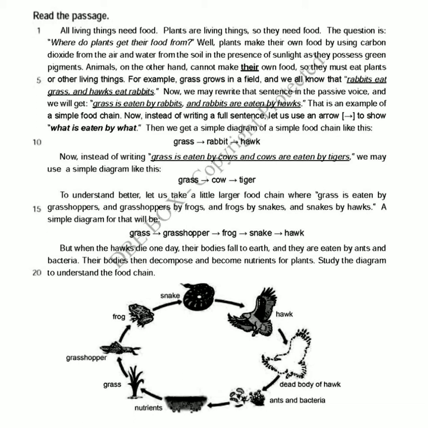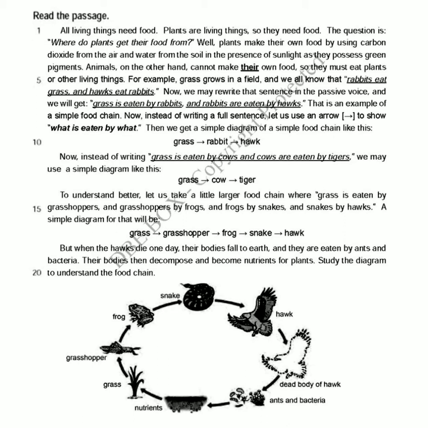Animals, on the other hand, cannot make their own food, so they must eat plants or other living things. For example, grass grows in a field, and we all know that rabbits eat grass and hogs eat rabbits. Now, we may rewrite the sentence in the passive voice, and we will get: grass is eaten by rabbits and rabbits are eaten by hogs. That is an example of a simple food chain.